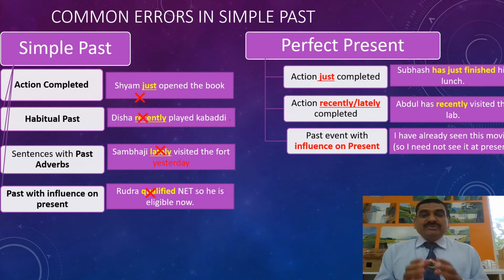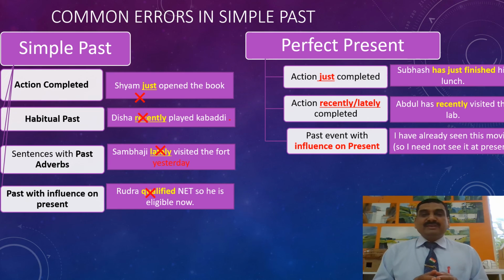Now see, Rudra qualified NET, so he is eligible now. Rudra qualified NET in the past, so he is qualified now. The past action, maybe 1 year, 2 years back, he qualified, maybe 6 months back. But because of that, he is qualified now. So the past action has an influence on the present, and therefore it should be told in present perfect. So simple past is wrong here.